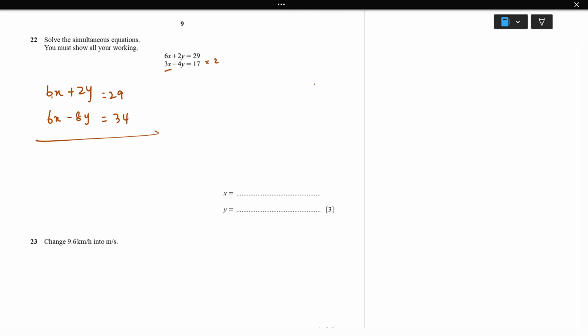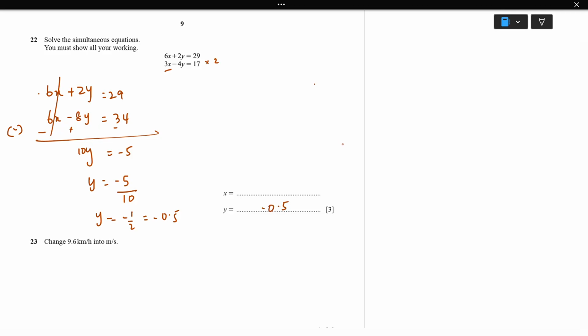One term I made the same, so I'm going to subtract both equations. So 6x minus 6x is 0. 2y minus minus 8y becomes plus, so 2 plus 8 is 10. 10y equals 29 minus 34, which is minus 5. So I'll divide by 10 on both sides. So y equals negative 1 by 2, which is equal to negative 0.5.